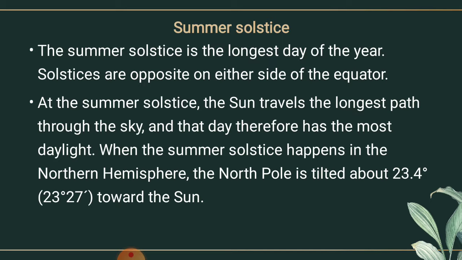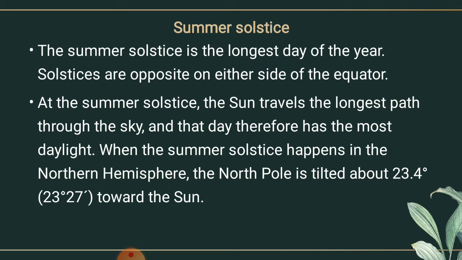The longest day and the shortest night at these places occur on which day? 21st of June. On 21st of June, the longest day as well as the shortest night takes place. At this time in the southern hemisphere, all these conditions are reversed.